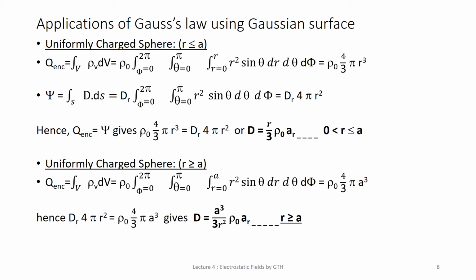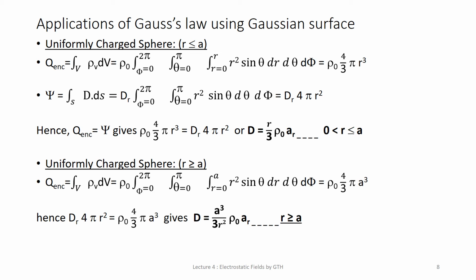So here first is the expression for Q enclosed. Q enclosed is equal to the integration over this volume, rho v dv. Rho v is the volume charge density, and dv, as you know, is a small infinitesimal volume. So it is integrated with respect to volume, and since it is a sphere, phi is equal to 0 to 2 pi, theta is equal to 0 to pi, and r is equal to 0 to r. So here the expression is r square sin theta dr d theta d phi. That is the expression for dv.